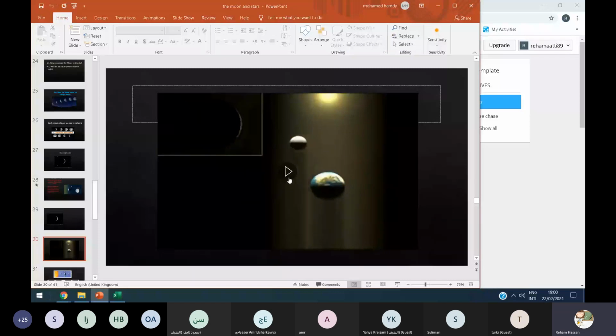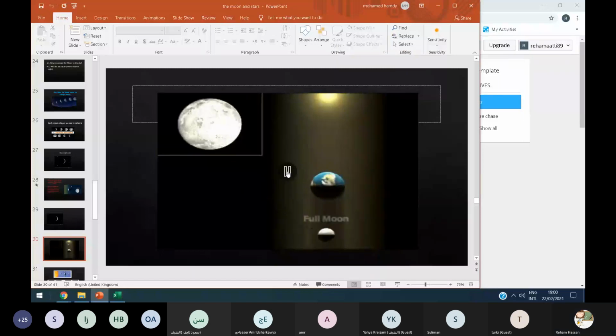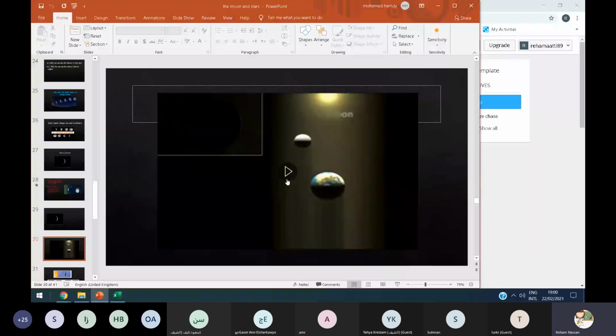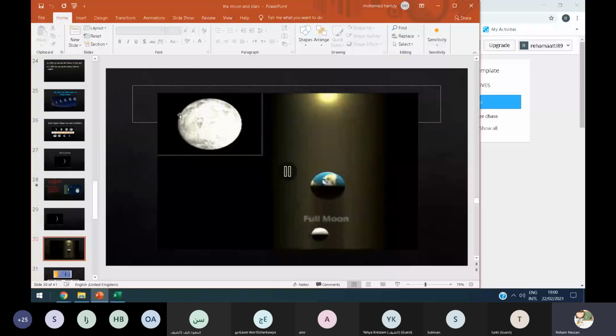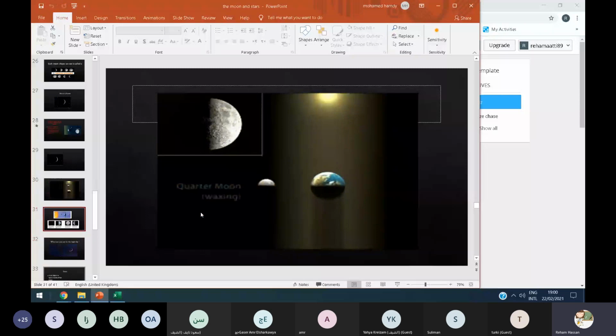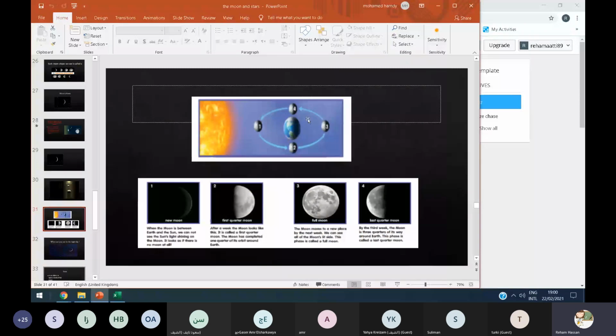Look, honey. When the moon is between the Earth and the sun, we cannot see the light, so we will see the moon without light, okay? But now the moon starts to appear, and now it's a full moon, okay, honey? So the moon has phases. When the moon is between the Earth and the sun, we cannot see the moon.